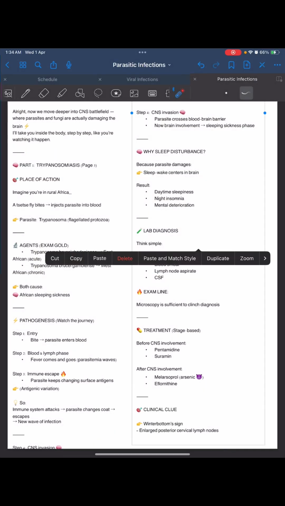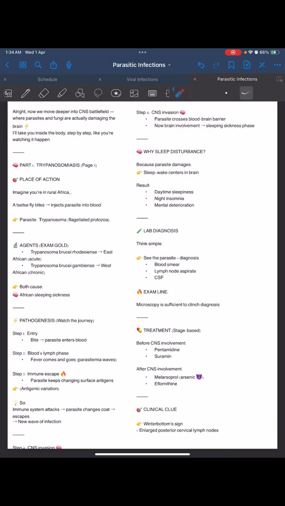Now let's see what the book says about trypanosomiasis. In rural Africa, a tsetse fly bites and injects the parasite into the blood. The parasite is trypanosoma, a flagellated protozoa. Trypanosoma brucei rhodesiense causes acute infection and brucei gambiense causes chronic infection; both cause African sleeping sickness. The parasite enters the blood, then the blood and lymph phase, so fever comes and goes with waves of parasitemia. Because of the lymph phase there is lymphadenopathy, the posterior cervical lymph nodes are swollen, which is the Winterbottom sign.